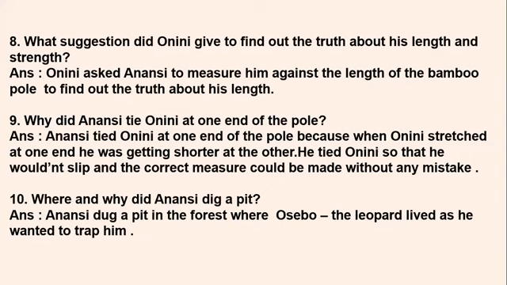Right? So we have gone through the chapter. We know that Anansi was again cheating Onini here. So when he was measuring beside the pole, Onini tried to stretch himself so that he could measure longer than the pole. So when he stretched himself at one end, he got shorter at the other end. So, because he was slipping and getting shorter, Onini was tied at one end of the pole by Anansi, so that he would not slip again and again, and there would be the correct measure, and no mistake in the measurement.